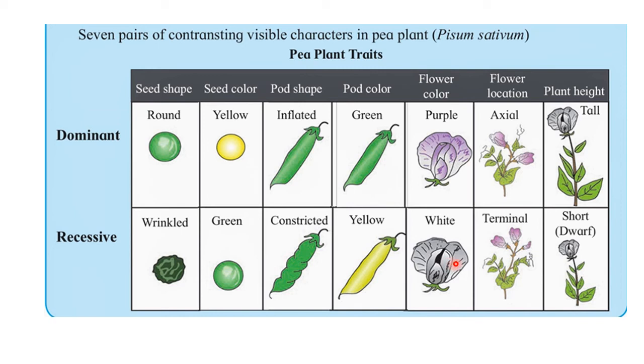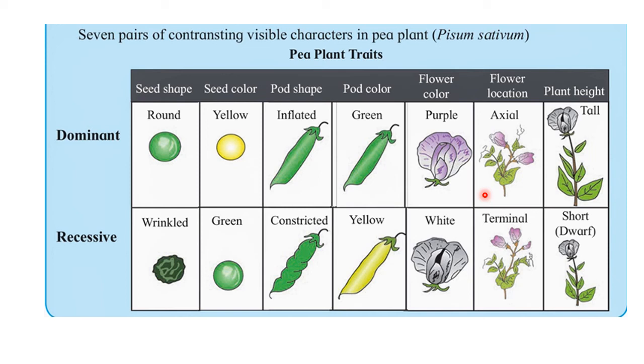Then the sixth pair of contrasting characters is the position or location of the flower on the branch. The dominant character is the axial flower. Axial flower means the flower which is present in the space between the leaf and the branch. So when such a flower develops in the space between leaf and branch, it is called an axial flower and it is one of the dominant characters.